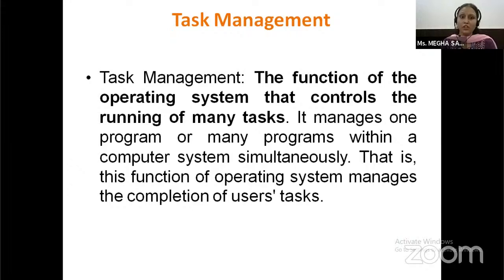Task management, the function of an operating system that controls the running of many tasks. It manages one program or many programs within a computer system. That is a function of an operating system: manage completion of user tasks. For example, if we want to listen to music, or download a document from a website, then the operating system will provide this multitasking interface to the user, through which we can do multiple tasks at the same time.